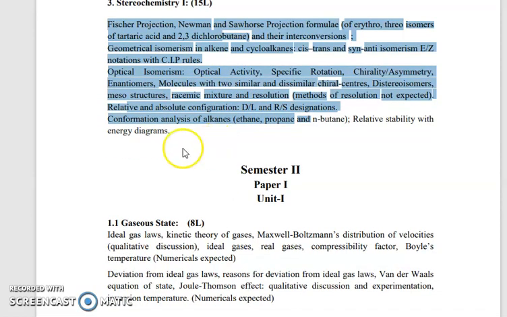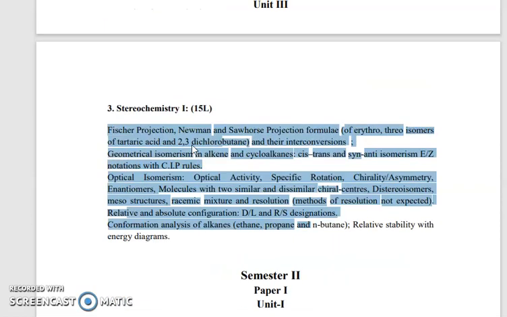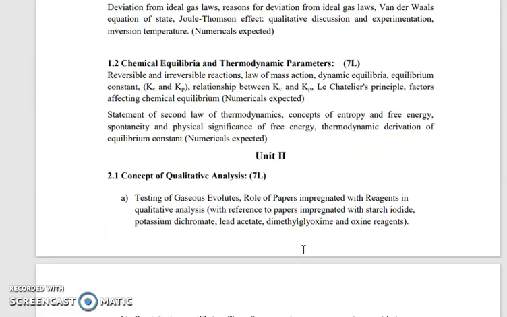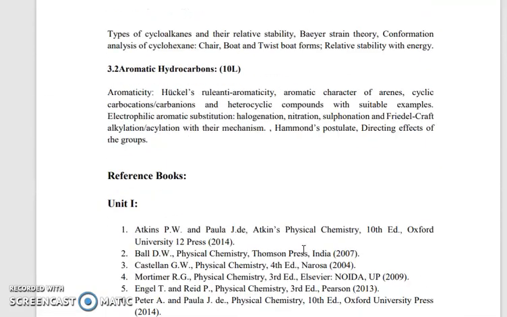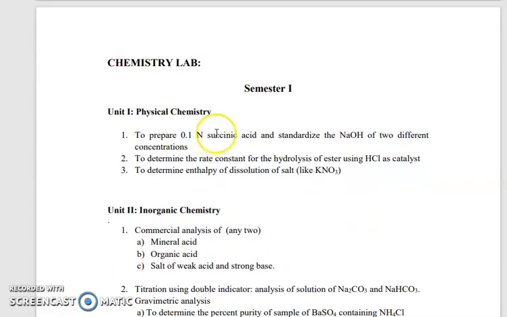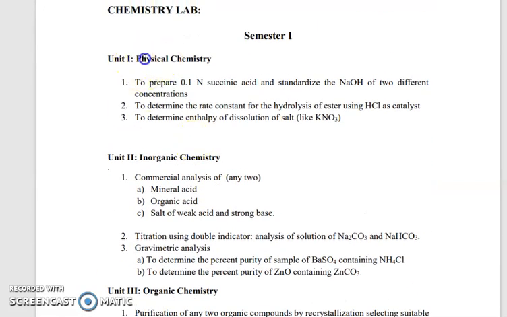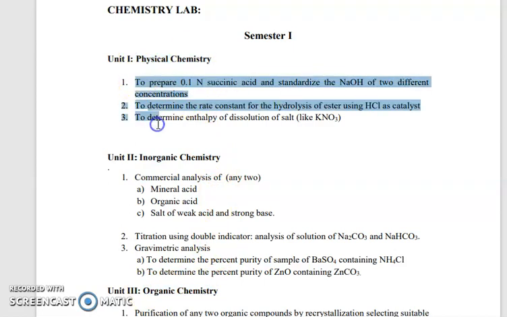This is the theoretical part, paper second, that I taught to you, and next we will look at the practicals. Which types of practicals have we learned in this semester? These also have three parts: first physical, inorganic, and organic. In physical chemistry, you have learned three practicals.